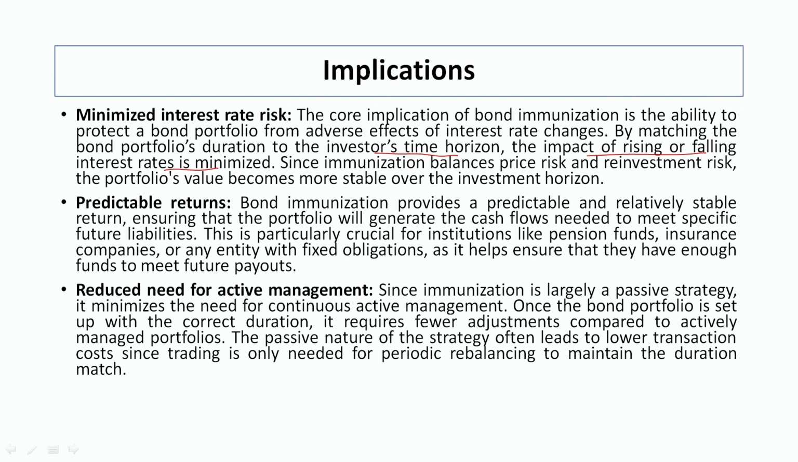With the help of this example, we have explained in a proper manner how the fund manager can immunize this particular concept of interest rate risk. Now, the second one is predictable return. Bond immunization provides a predictable and relatively stable return, ensuring the portfolio will generate the cash flow needed to meet the specific future liability. This also we have seen through the rebalancing procedure, that in case bond A is not effective after 1 year, they are rebalancing with B or C, or they are introducing another particular bond in it, and they are trying to manage the portfolio balance.